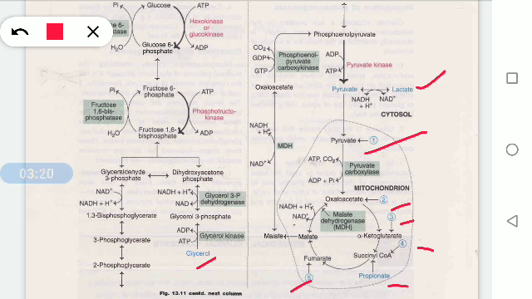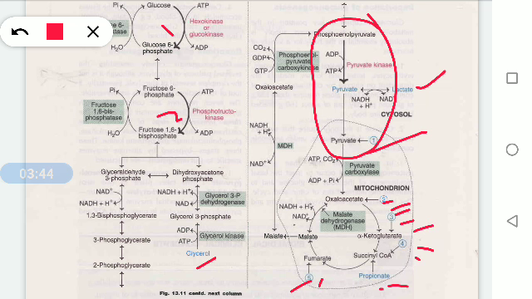So mainly three steps, that are 1, 2 and 3, including the conversion of phosphoenol pyruvate to pyruvate. These three steps should be bypassed. So in gluconeogenesis, the substrates are glucogenic amino acids, lactate, glycerol and propionate. These are the substrates we have discussed.